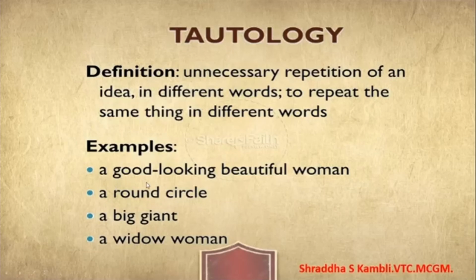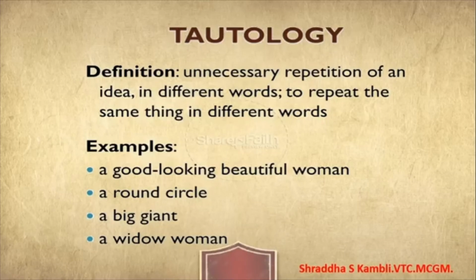A good looking, beautiful woman. There is no need for you to say good looking as well as beautiful. You could just say a good looking woman, or a beautiful woman. So this is an example of tautology. Now people who use this kind of language, people who unnecessarily repeat ideas, are said to be weak in that particular language. Now look at the second example here. A round circle. Now a circle itself means something which is round. So a round circle means there is no need to say that.